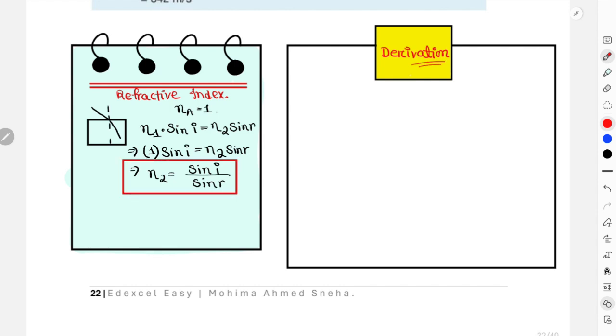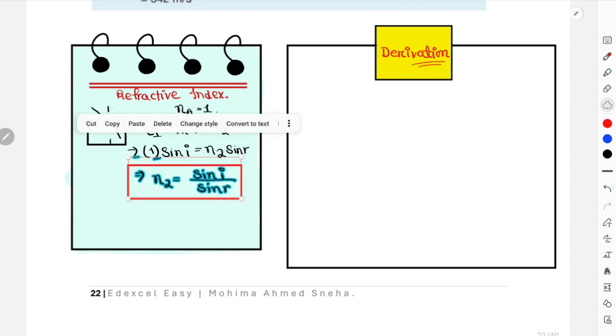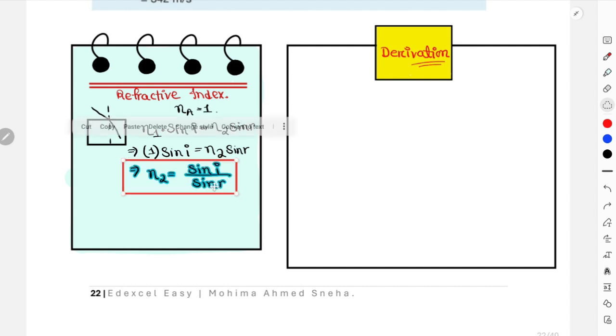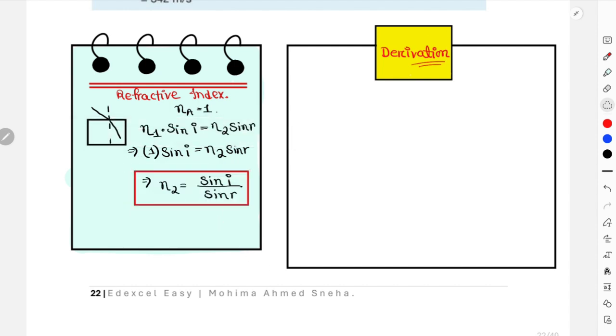That is how in your book the final statement is given. But I would suggest use the original equation, which is n1 sine i equals n2 sine r. I think in the June 2021 question paper 1 also, they were asking to find out the refractive index, but in the reverse way. Your light was traveling from water to glass, or from glass to air medium. So in that case, your n1 would not be 1. It changes with the refractive index of water provided by the question. So always use this equation. n1 is always the medium from which the light is traveling. n2 becomes the medium towards which the light is traveling, right?